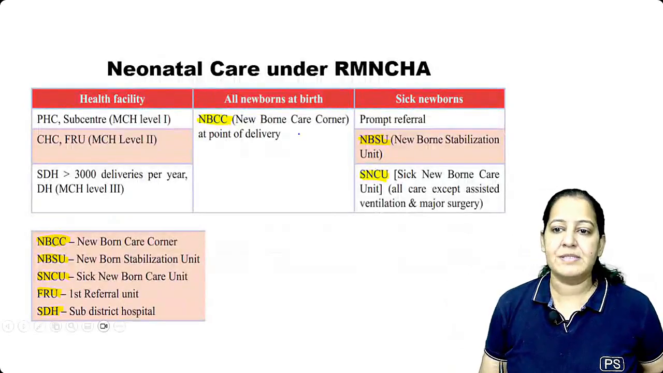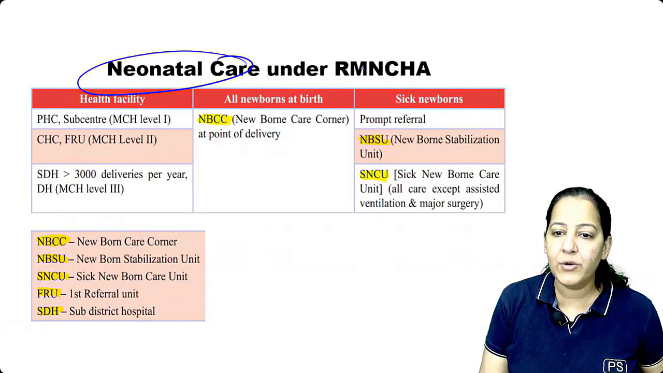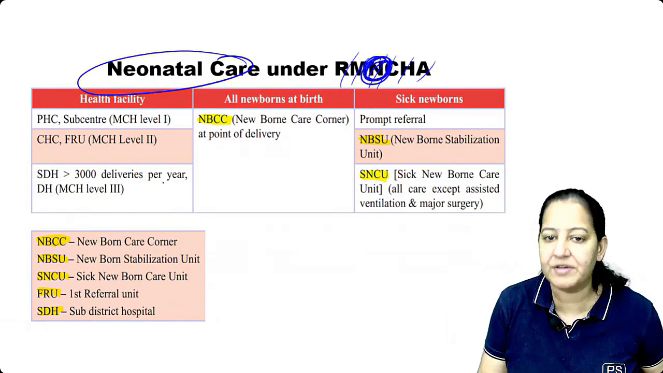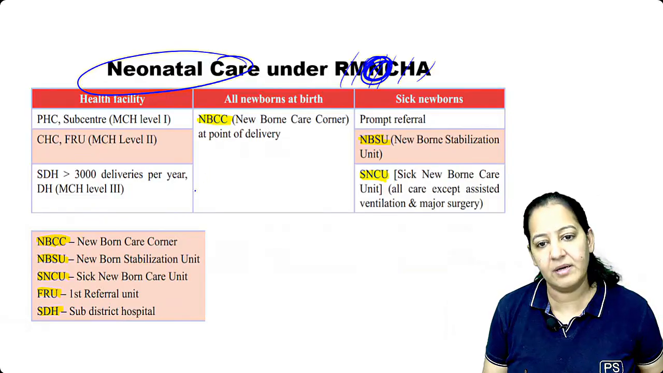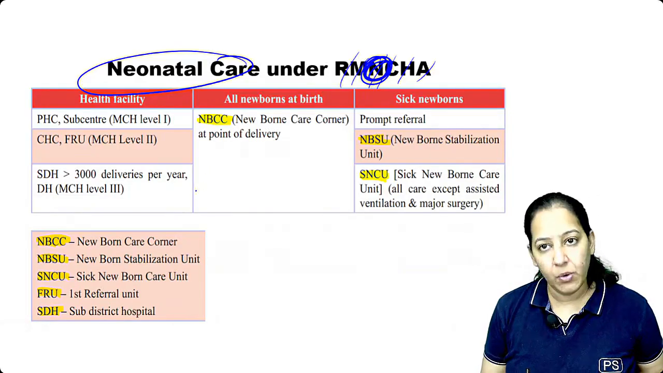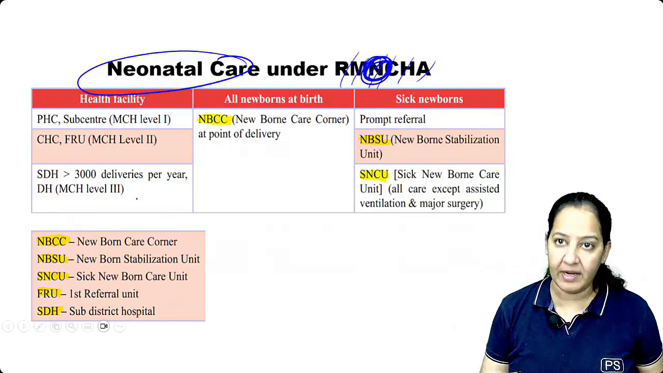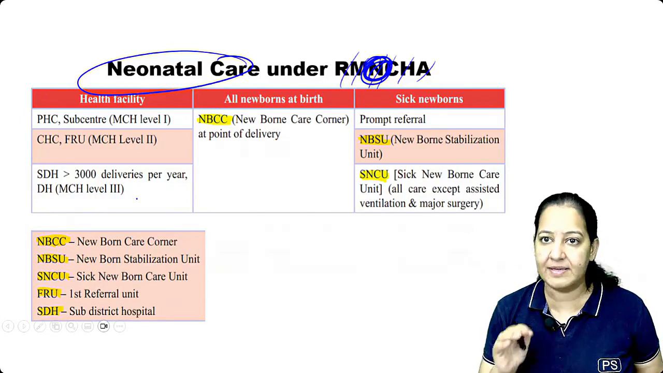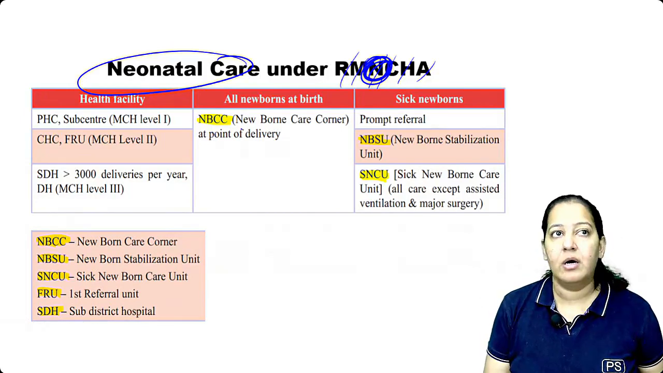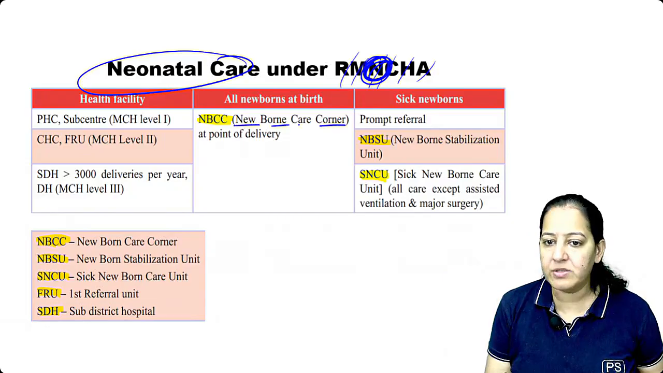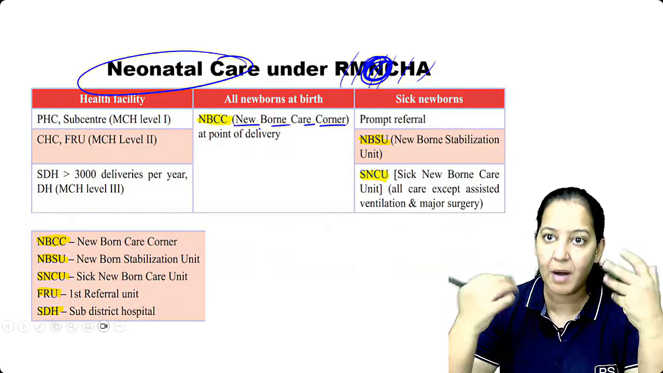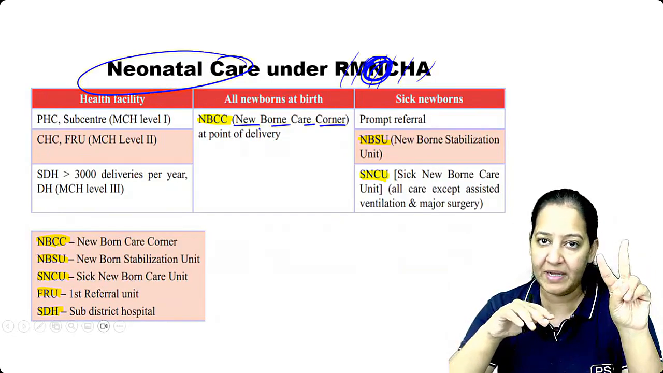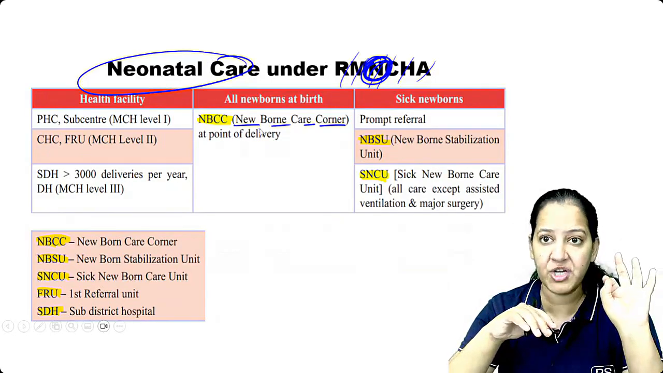So pediatric programs. In the pediatric programs, the first is the neonatal care under RMNCHA. So I'm talking about this neonatal care. So how many types of neonatal units are there? In the labor room, whenever the delivery takes place, as soon as the newborn comes out of the mother, either by vaginal delivery or cesarean section, in all labor rooms there is a corner. It is known as the newborn care corner. As soon as the newborn comes out, the pediatrician takes care of the newborn. There are two people in the labor room, one is the obstetrician and one is the pediatrician.